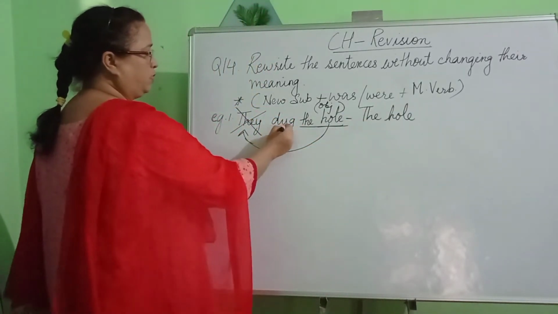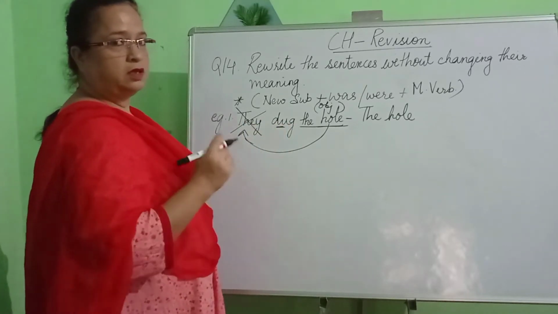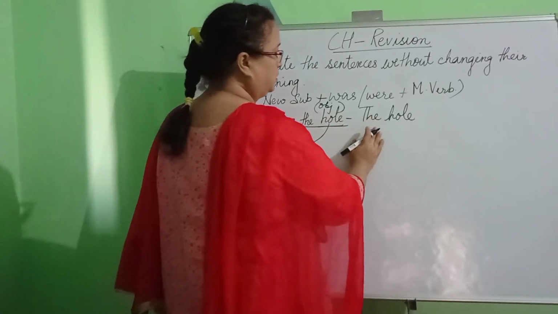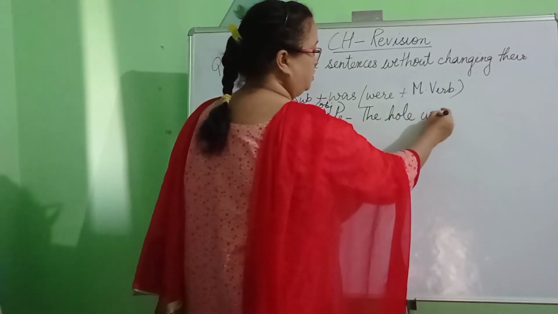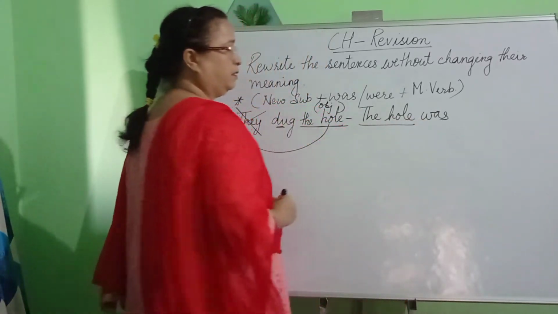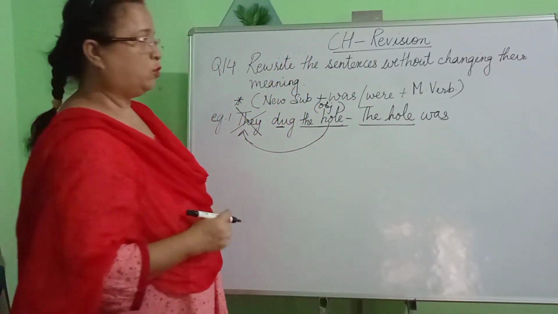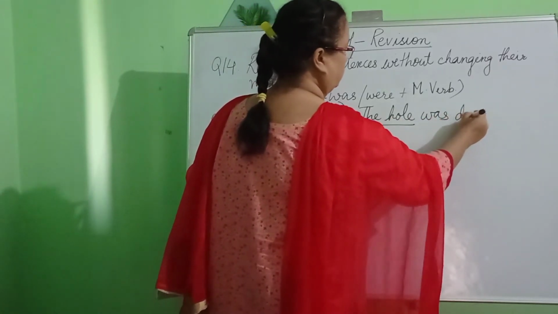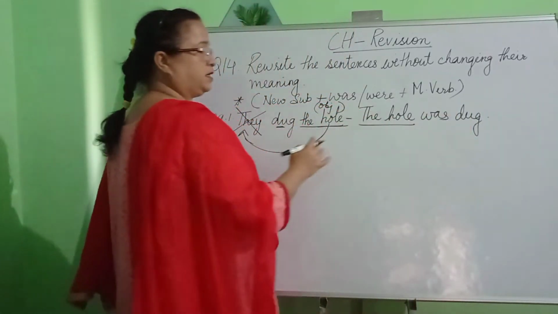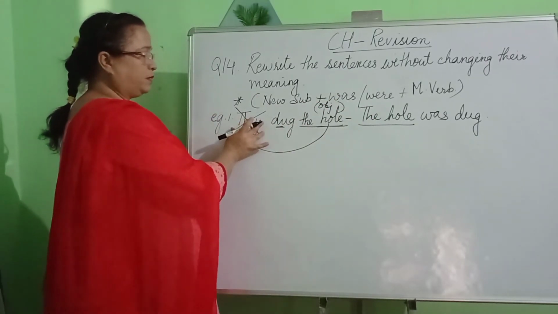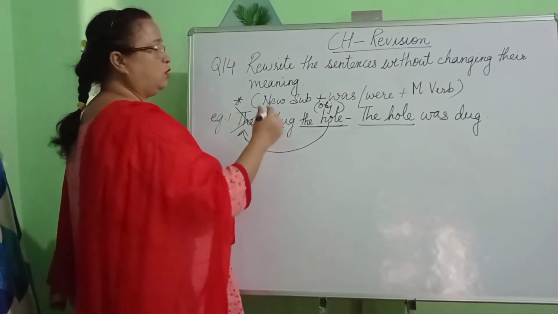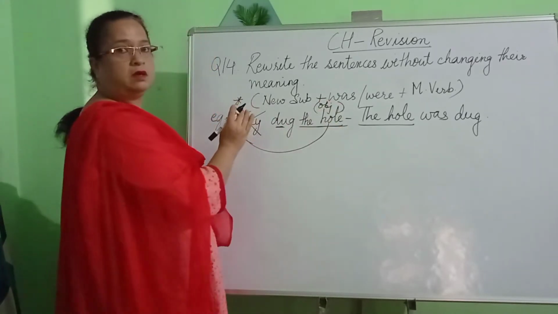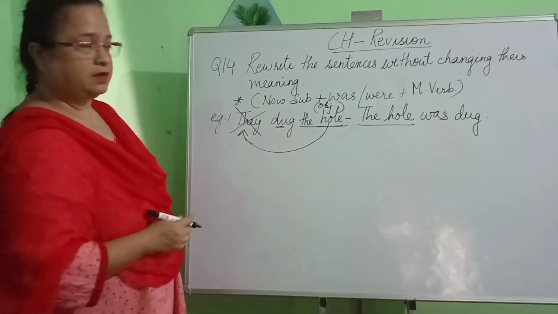Now, if you have a look at the verb that is there in the question, it is already in the past tense form. So we will write the hole was. Since we are talking about only one, we will use was instead of were. So the hole was dug. So we are not going to write our answer using the subject. But instead of that, we are going to bring the object to the subject place and then begin our answer.